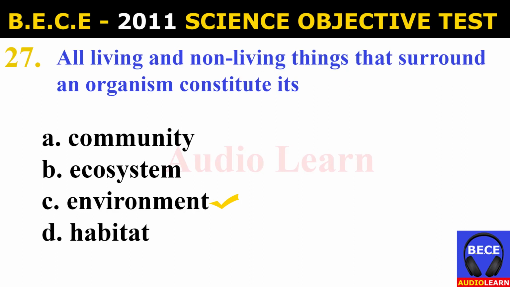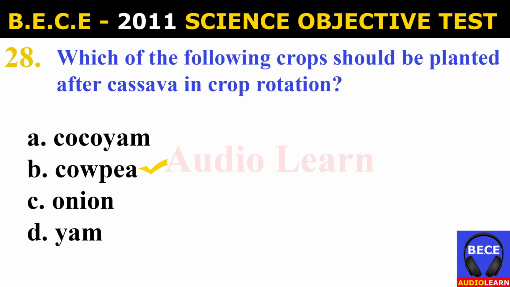Number 27. All the living and non-living things that surround an organism constitute its A. Community, B. Ecosystem, C. Environment, D. Habitat. And the answer is C. Environment. All the living and non-living things that surround an organism constitute its environment. Number 28.